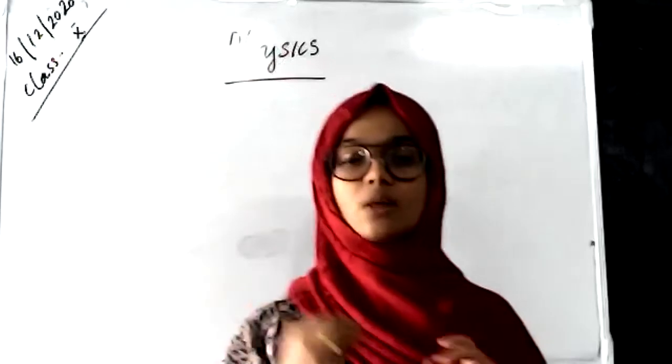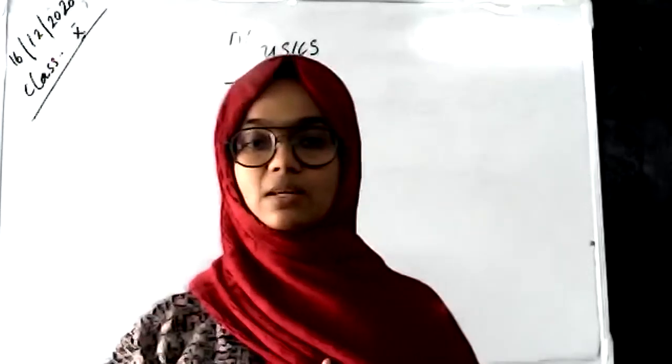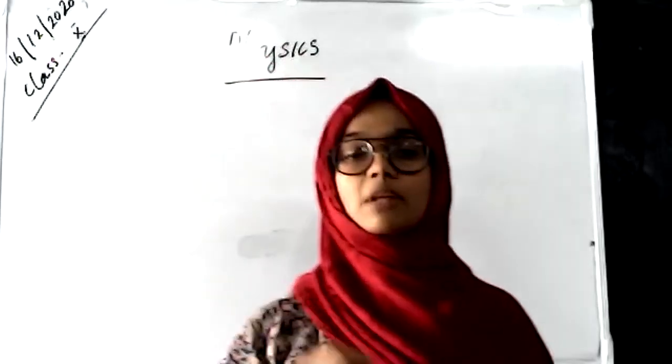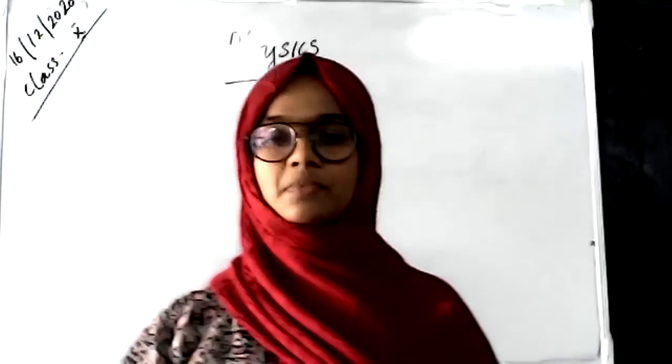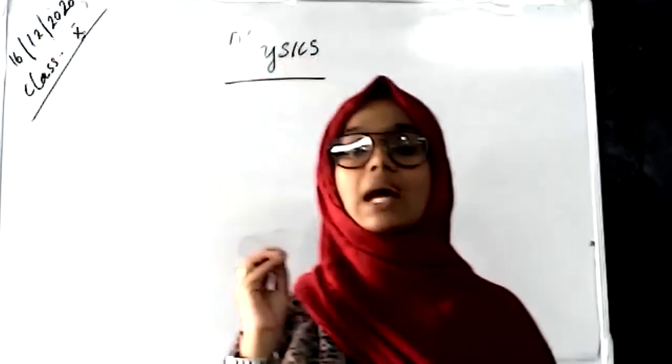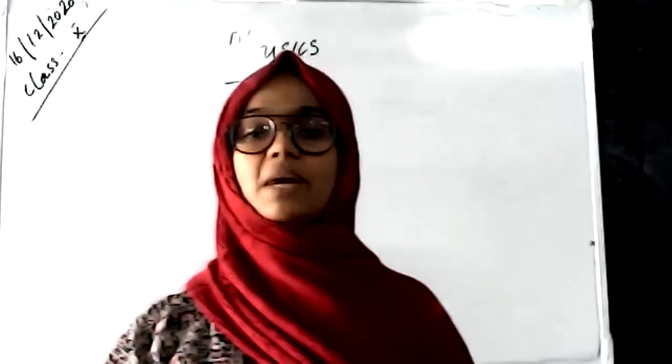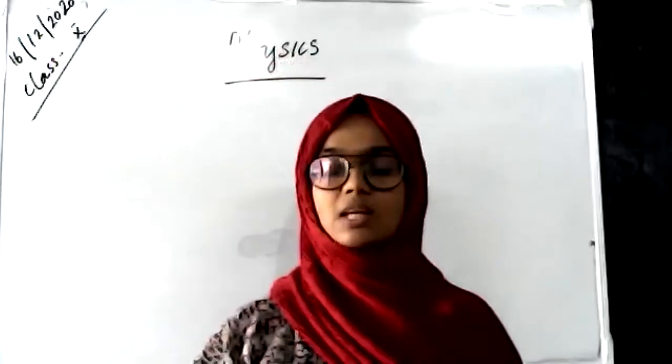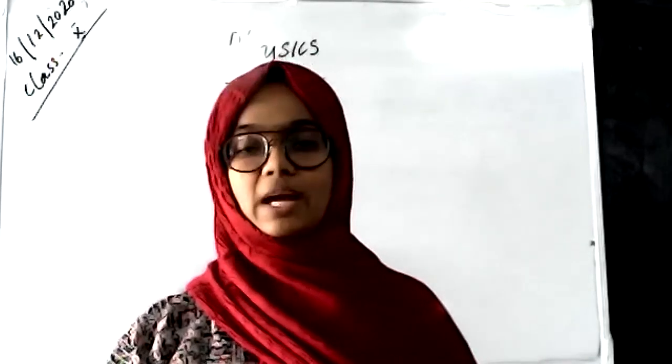This is a simple example of refraction of light. So refraction is a phenomenon based on light, and it is the bending of light.